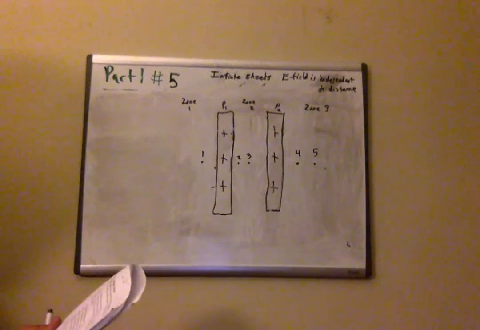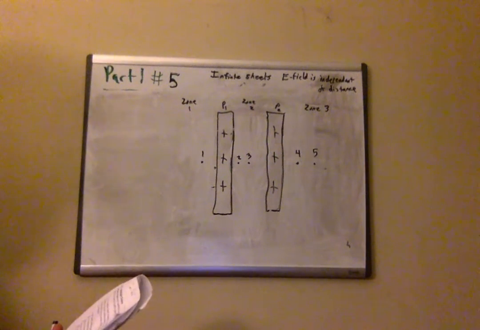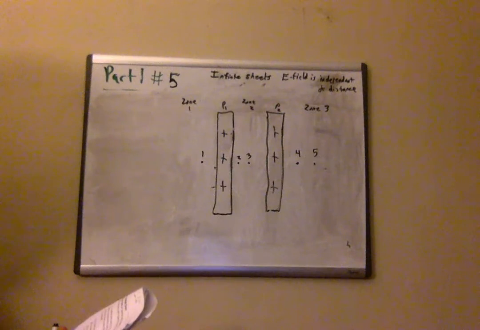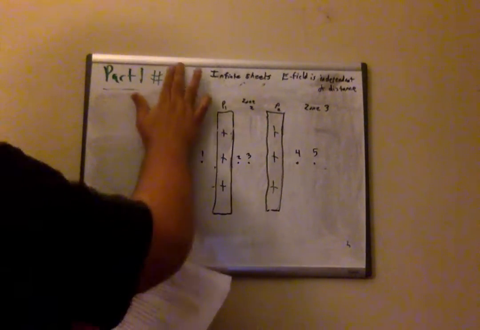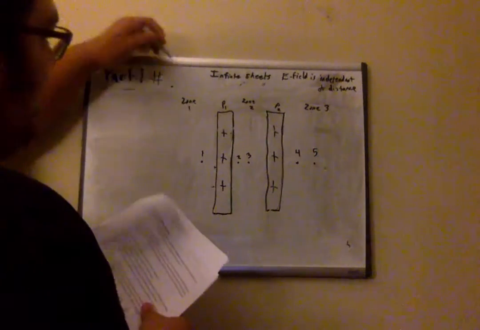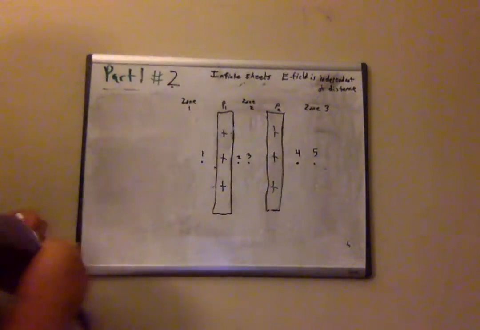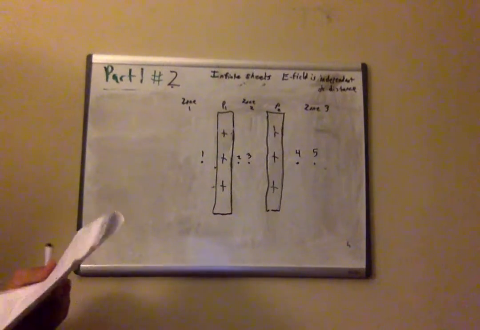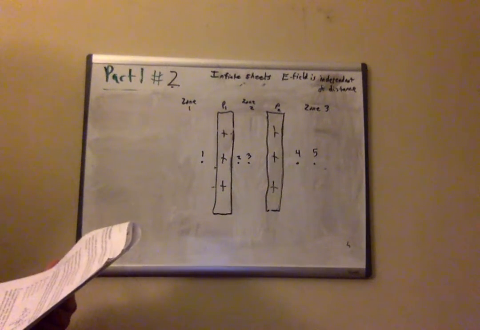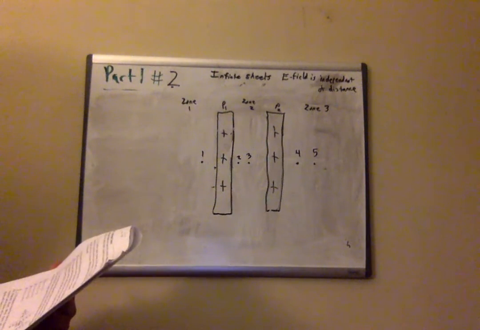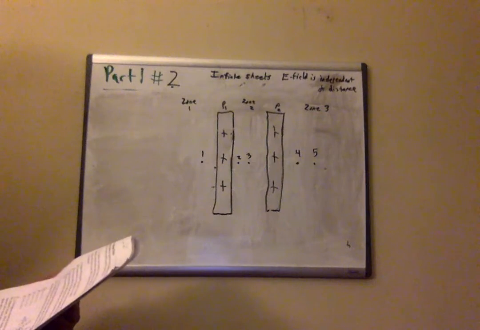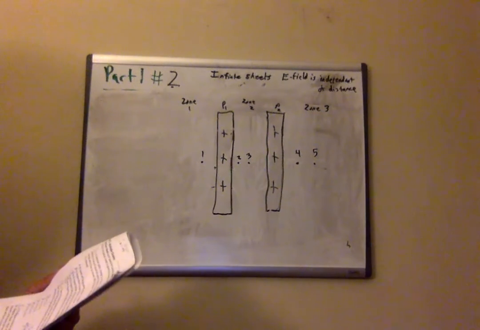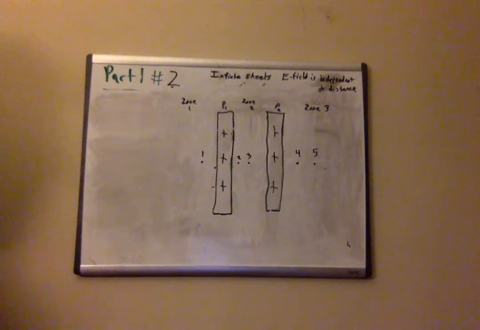All right, so this is exam one, part one, problem five of the multiple choice. Oh, sorry, not problem five. This is going to be problem two. Okay, so what problem two says is two large insulating parallel plates carry positive charge of equal magnitude that is distributed uniformly over their inner surfaces. Rank the points 1 through 5 according to the magnitude of the electric field at the points, greatest to least.